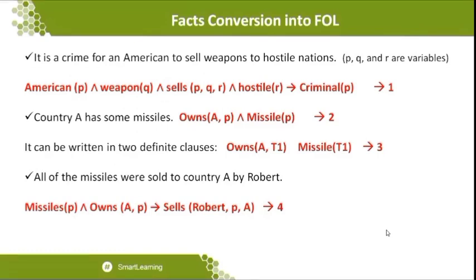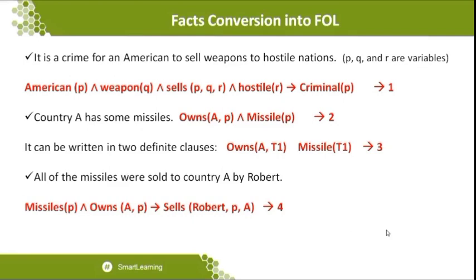So let me show how to convert the given statements to first order logic statements. It is a crime for an American to sell weapons to a hostile nation; an American who sells weapons to a hostile nation is considered a criminal. Regarding backward chaining, your vision should be related to the first order logic statement from the right hand side, moving towards the left hand side. Because the right hand side represents the goal of the implication, and implication has an antecedent as well as a consequent. So here we travel from the consequent and move towards the back.